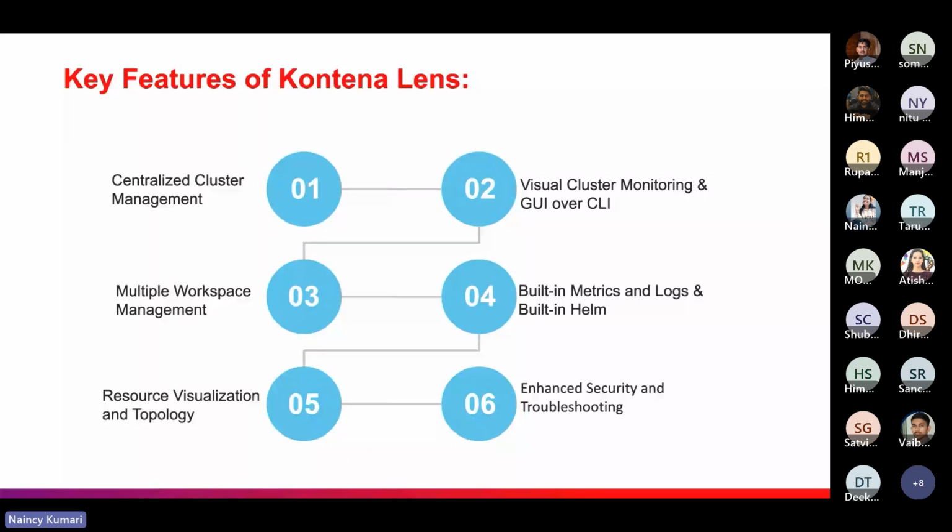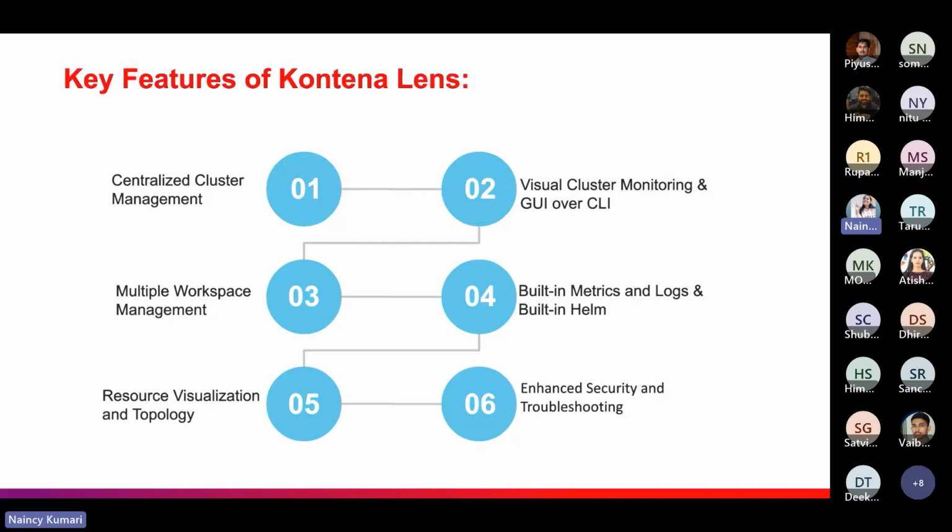And the fifth key feature that you can see here is resource visualization and topology. It means Container Lens offers a visual representation of Kubernetes resources and the relationships between each resource.